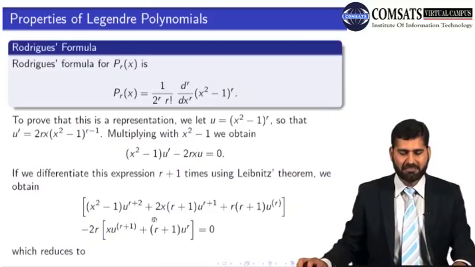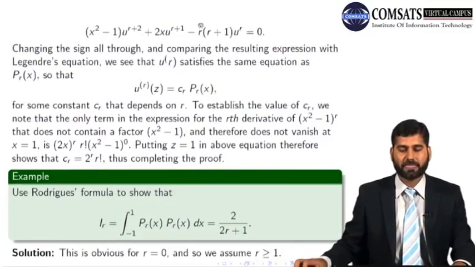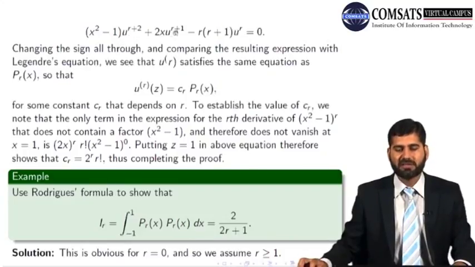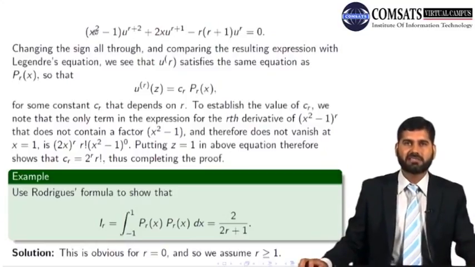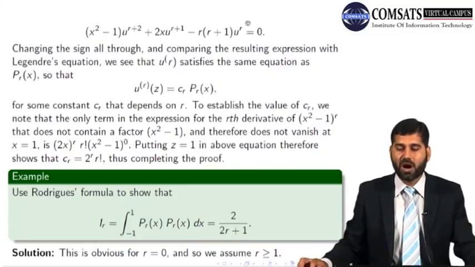Now if you simplify r plus 1 and r terms, you arrive at this equation. And this equation is nothing but Legendre's equation in u_r. What is this? This has the second derivative of u_r, the first derivative of u_r, and u_r itself, and the coefficients are Legendre's coefficients. So this is Legendre's equation in u_r. It means u_r satisfies Legendre's equation.